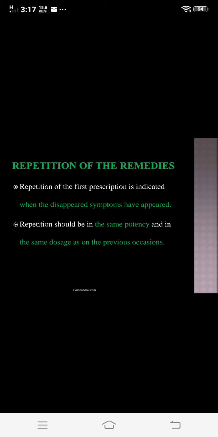For example, first prescription is Nux vomica 30. In some cases, you may need the Nux vomica 200. So it is the repetition of the same remedy with increasing potency. So this is the indication of the repetition of the remedies. So this is the first type of second prescription, that is repetition of the remedies.